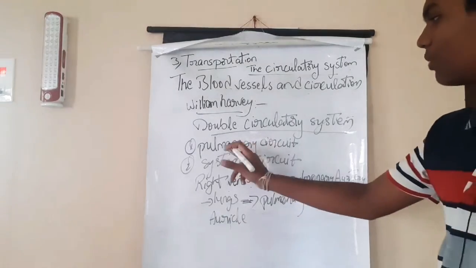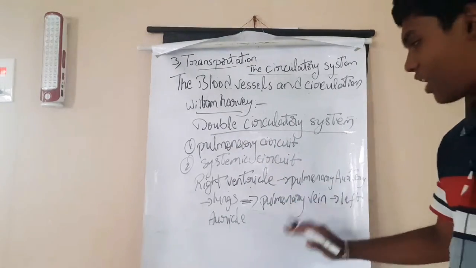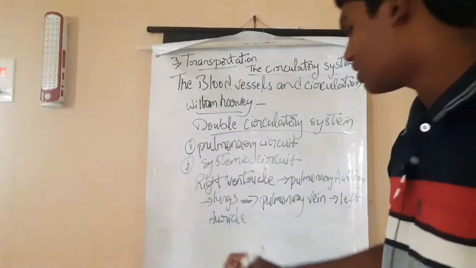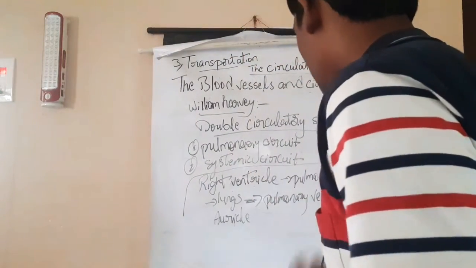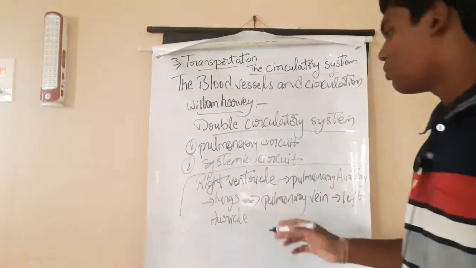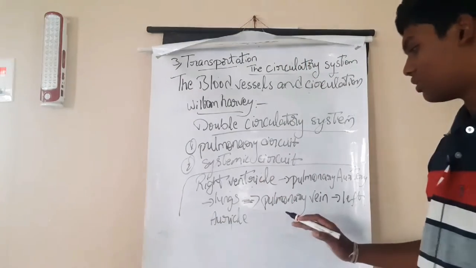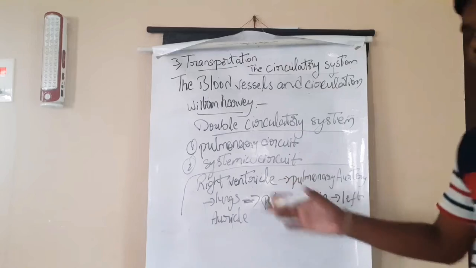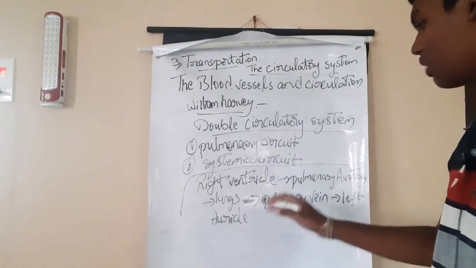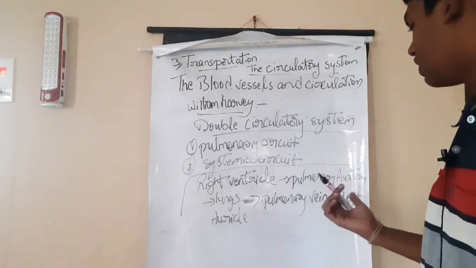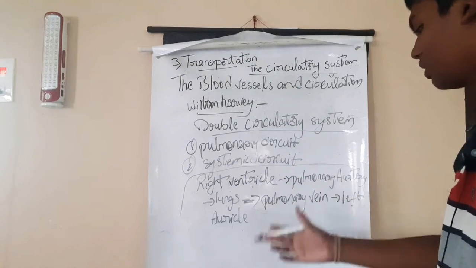This is the series of the pulmonary circuit: right ventricle to pulmonary artery, pulmonary artery to lungs, lungs to pulmonary vein, and pulmonary vein to left auricle.